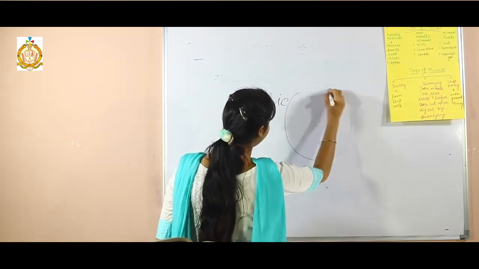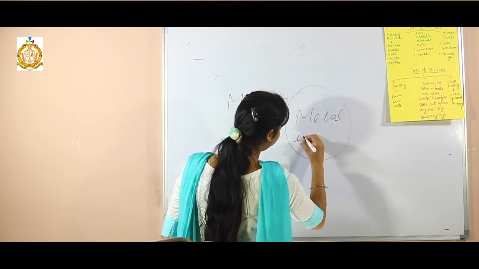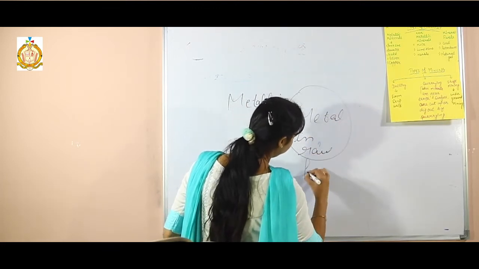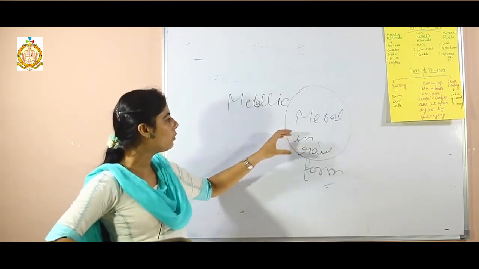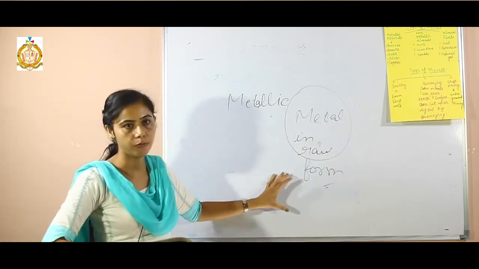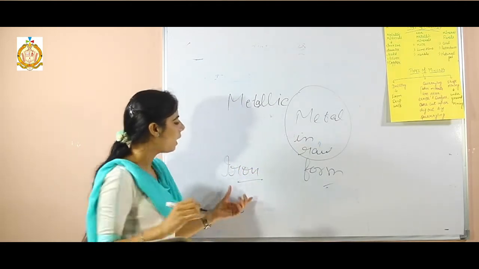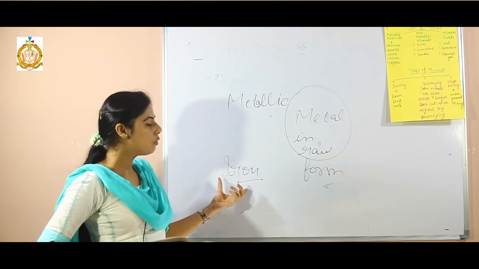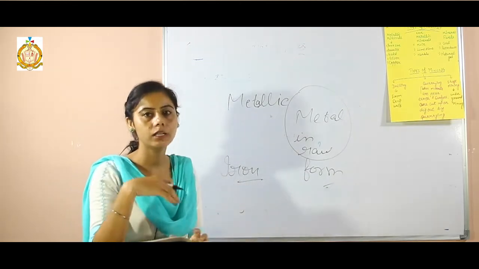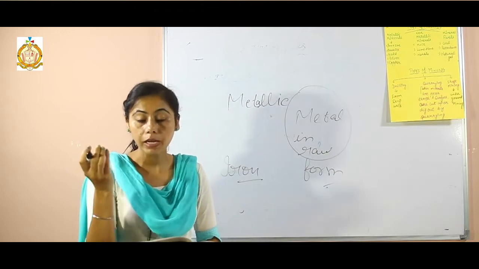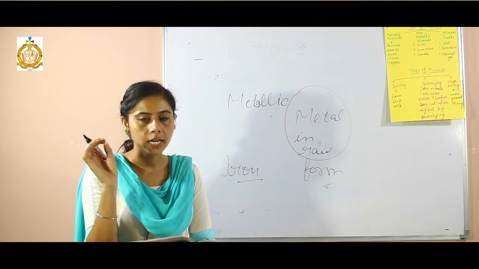For example, iron. Iron is a metallic mineral. It is used in metal form as a raw material in the industries for vehicles, transport vehicles, machinery and for construction purposes.